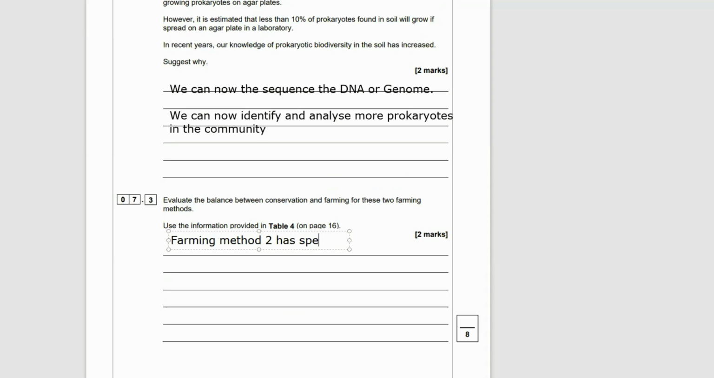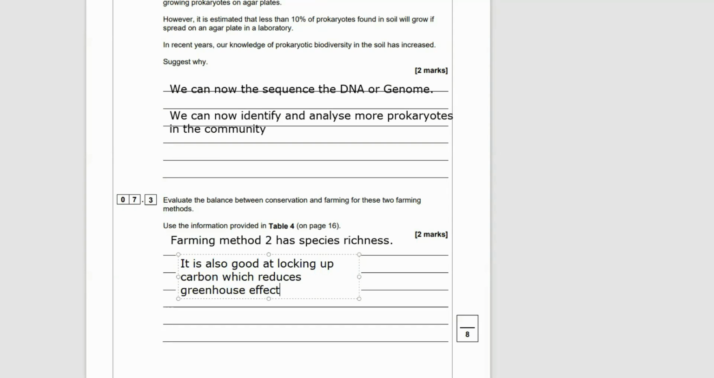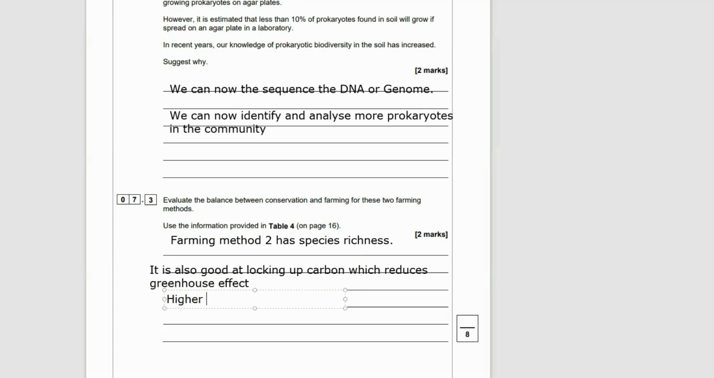So farming method 2 has a greater species richness, as we know. We also have a greater biomass of prokaryotes. So if you use farming method 2, you're going to have a larger population of prokaryotes within the soil. It's also better at locking up carbon. Did you see the mass of carbon up in the data table was greater for farming method 2? And that's going to mean there's a better effect on locking up carbon and reducing the greenhouse effect. So those are good points.